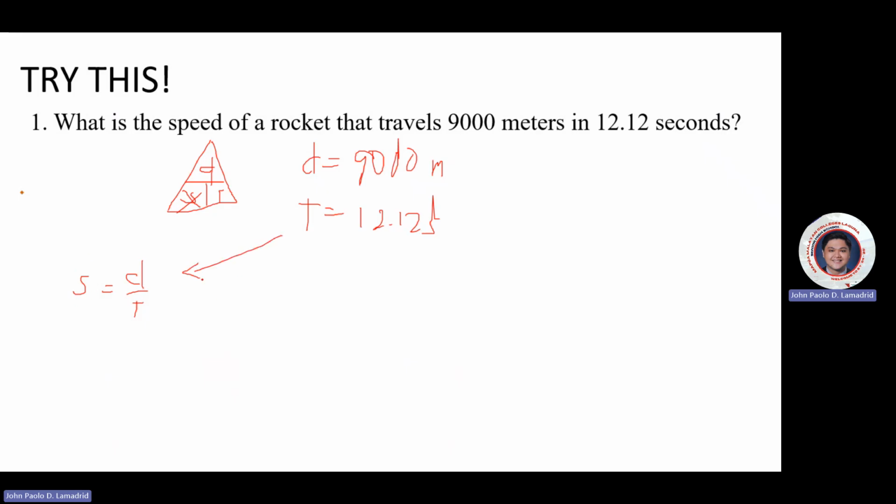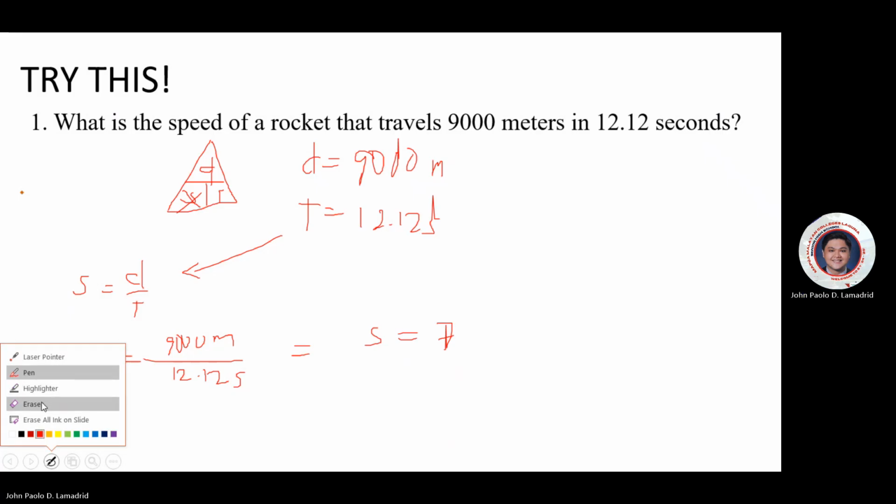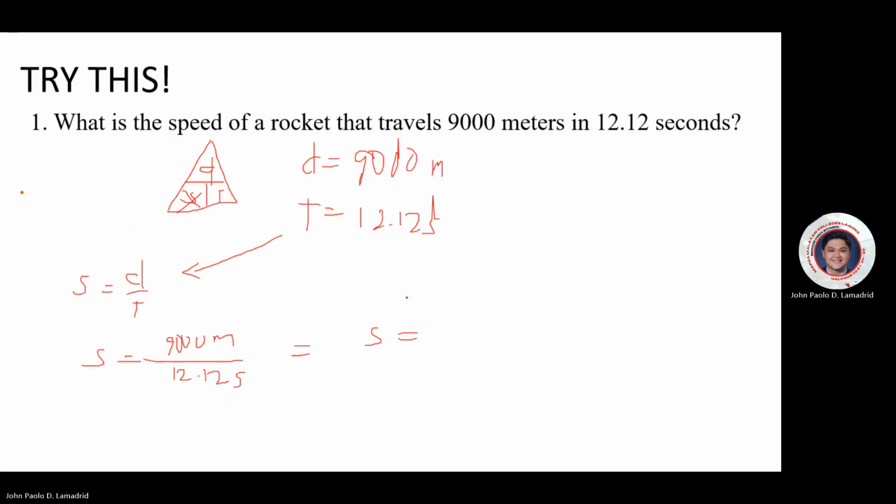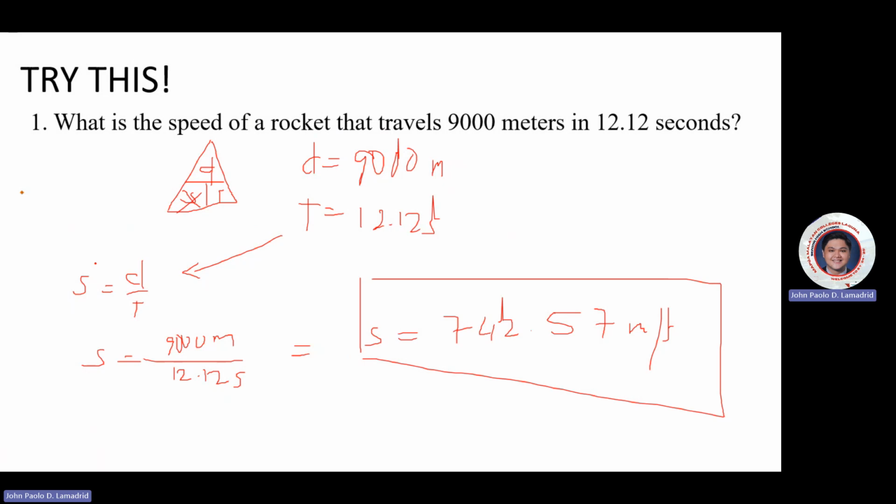So let's substitute these variables. Speed is equal to 9,000 meters divided by 12.12 seconds, and you will get 742.57 meters per second. So this will be our answer: 742.57 meters per second.